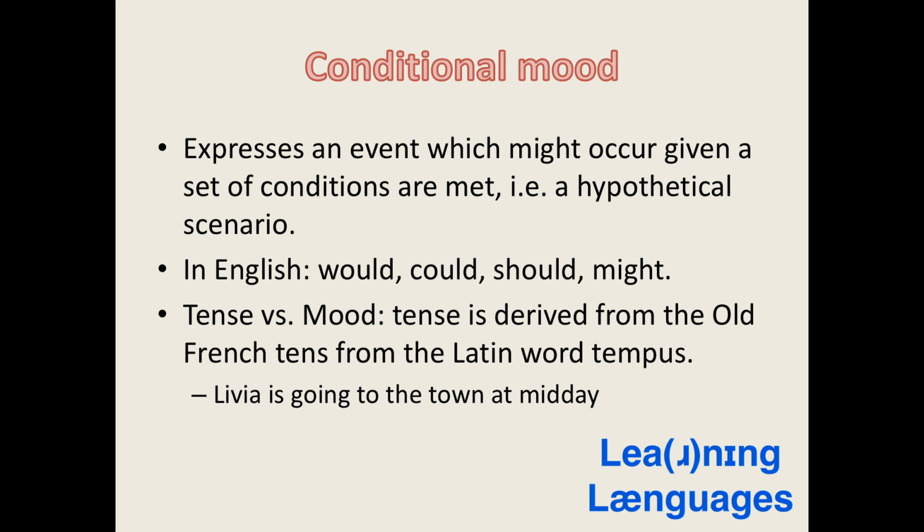The word tense comes from the Latin tempus, via an old French word that signifies a time, or more specifically, the time at which an event occurs relative to the time at which the speaker narrates the event. Imagine Livia is going to the town at midday. Imagine I'm talking to you about this event at 8 a.m. in the morning. I would say Livia will go to the town, future tense.